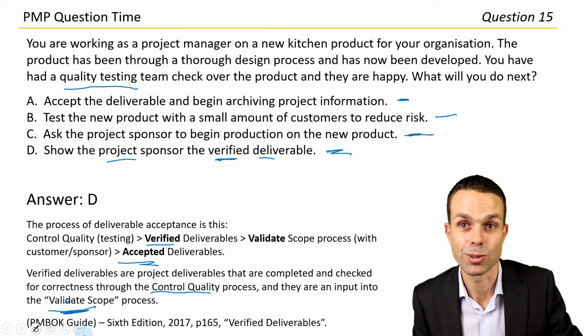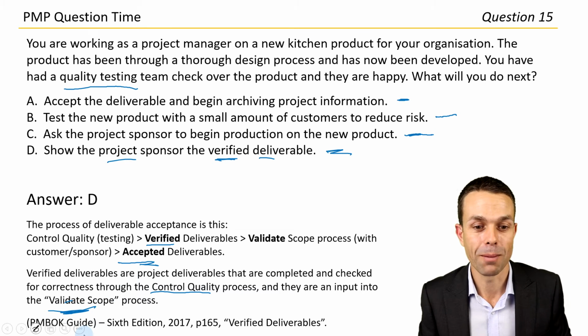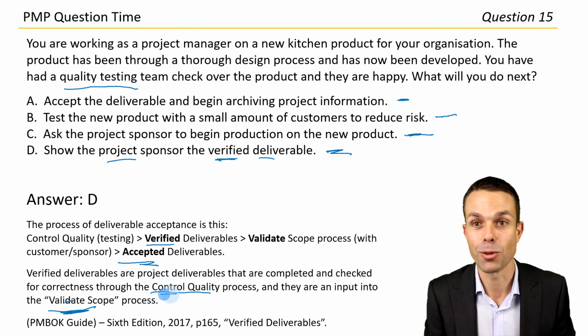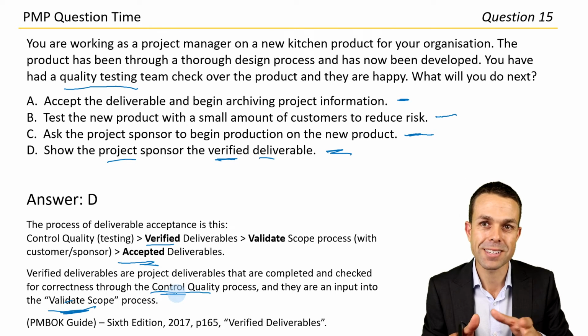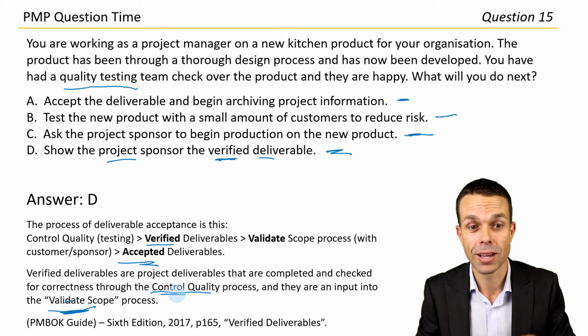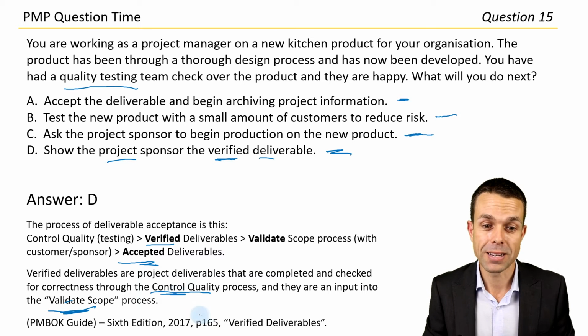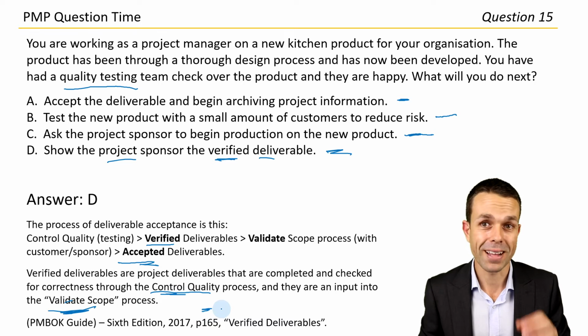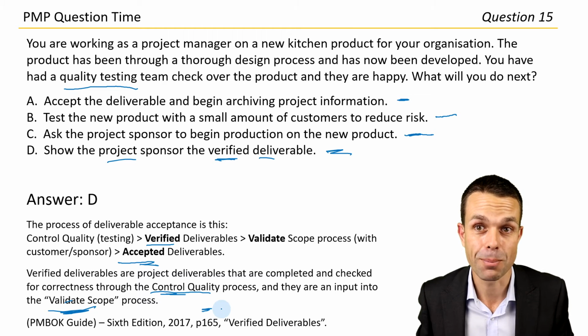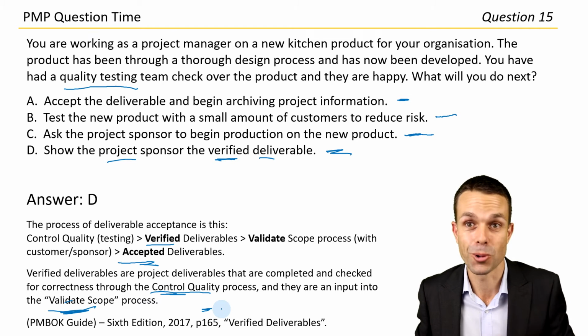So our project sponsor is validating that scope based on all of that information from the testing, exactly like we said. So that's a good way to understand that process, how it flows, and where we needed to go there. Page 165 in the PMBOK guide under verified deliverables. That's really, really handy and a really good tip on how that process flows for your exam as well.